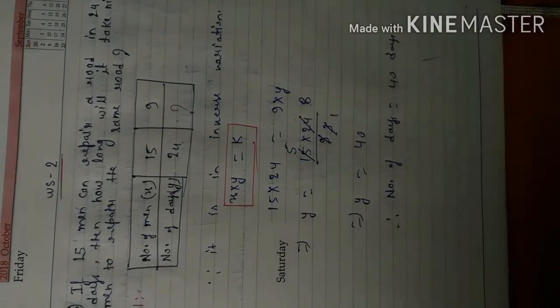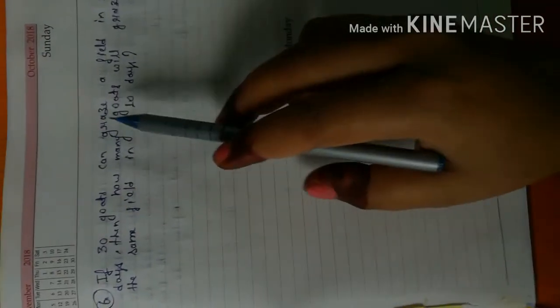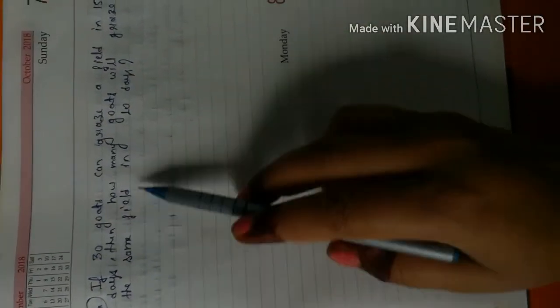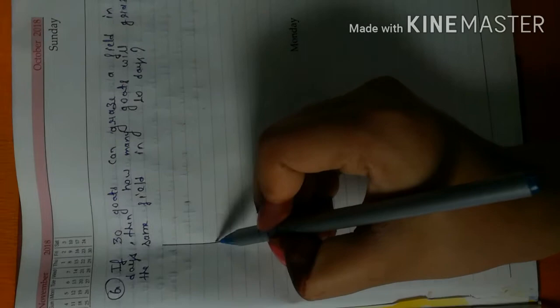Now we will do question number 6. Our question number 6 is, if 30 goats can graze a field in 15 days, then how many goats will graze the same field in 10 days? For this question also we will make the box at first.